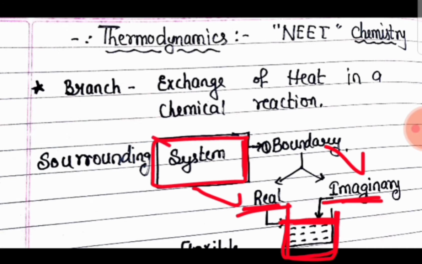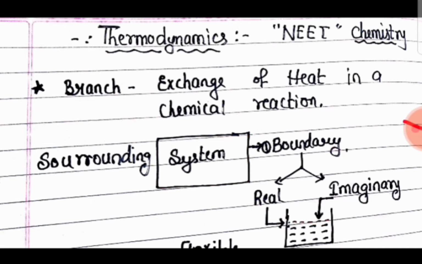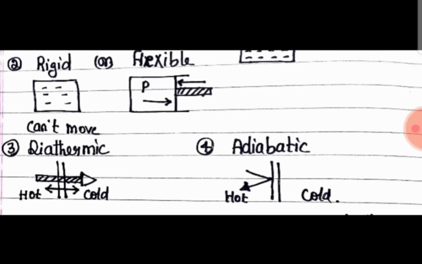So between system and surrounding, we can find a boundary, which may be real or imaginary. Other types of boundaries are rigid or flexible. Rigid means the boundary cannot be moved.